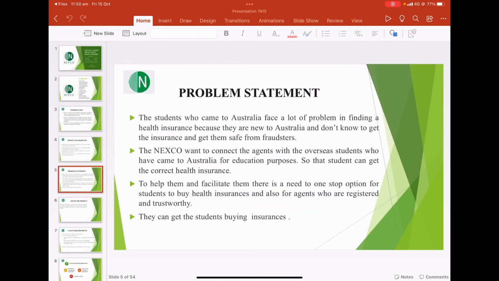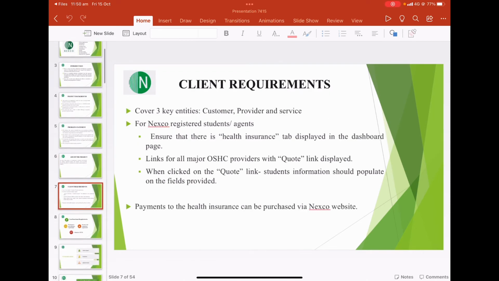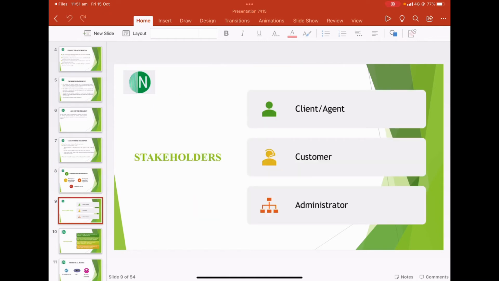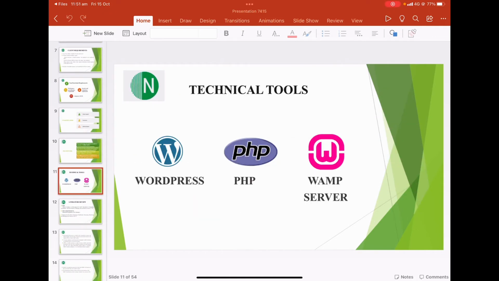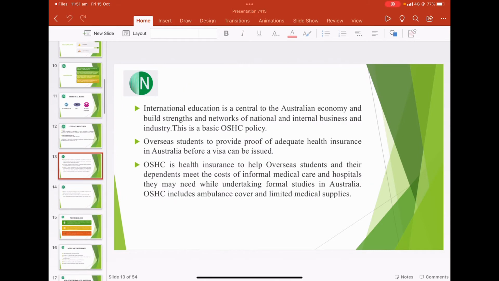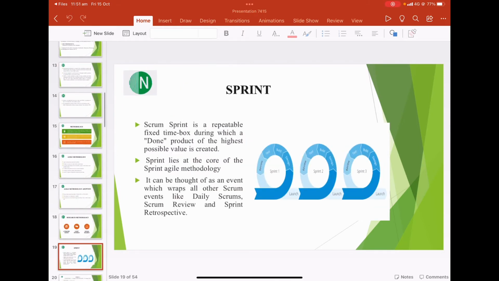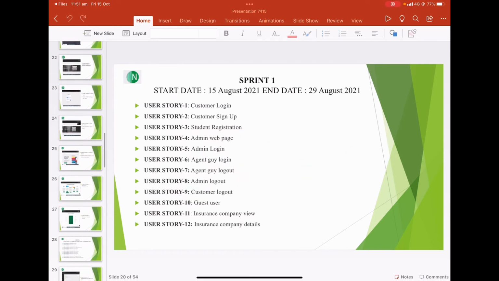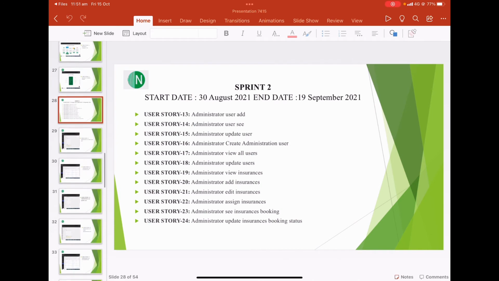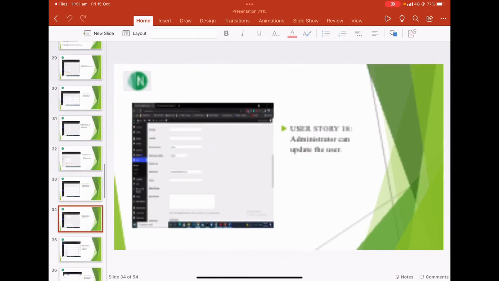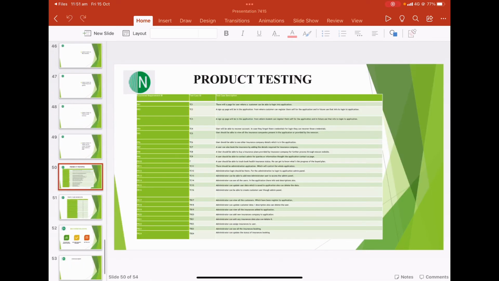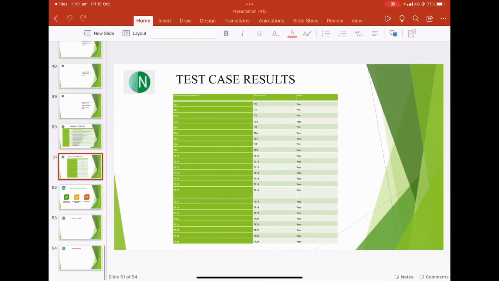The background, problem statement, aim of the project, client requirements, non-functional requirements, technical tools, literature reviews, sprint details and sprint user stories, and some of the evidence. And this is sprint 2, with some evidence of the user stories, the testing of the user stories and tasks.